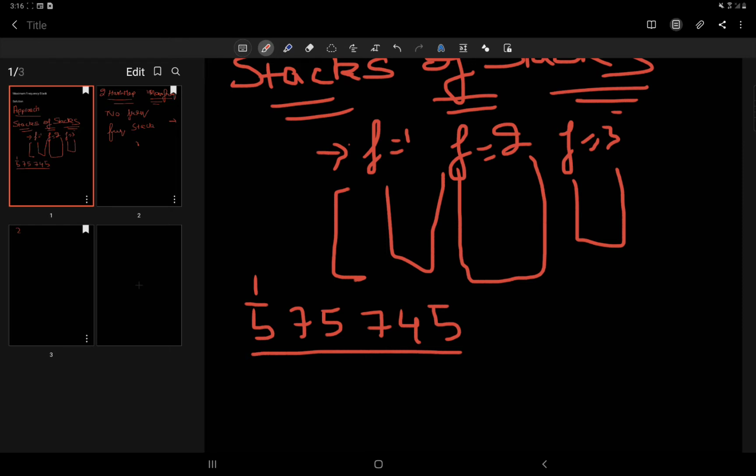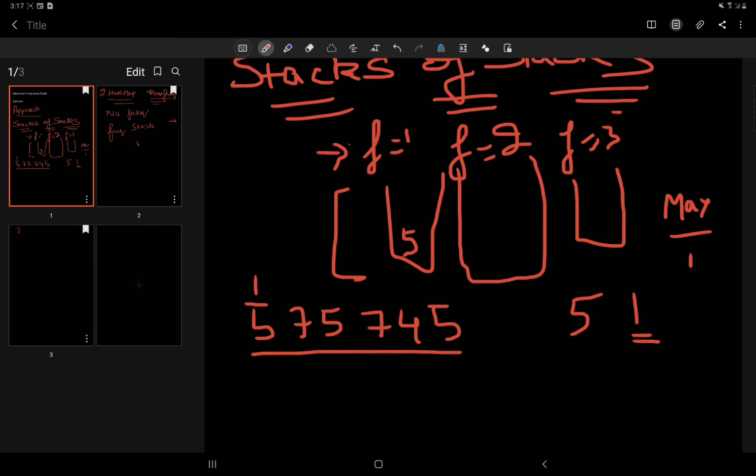Suppose 5 comes, the command is push 5. I'll check if 5 is in my hash map or not. 5 isn't, so I will add 5 and set its frequency to 1. Then I will go to the corresponding frequency stack, and push 5 there. Meanwhile, I'll compare this with my maximum frequency, which is now 1.